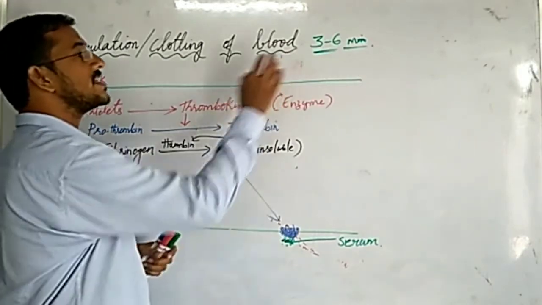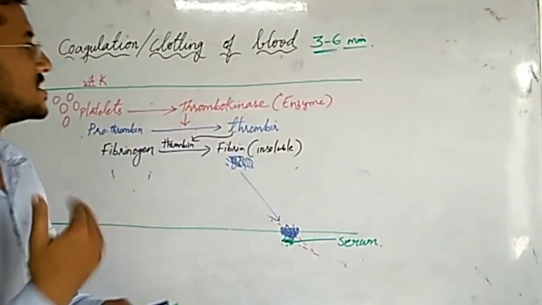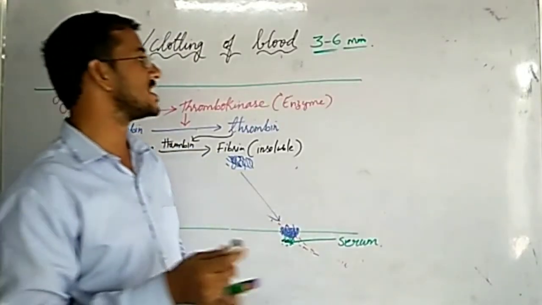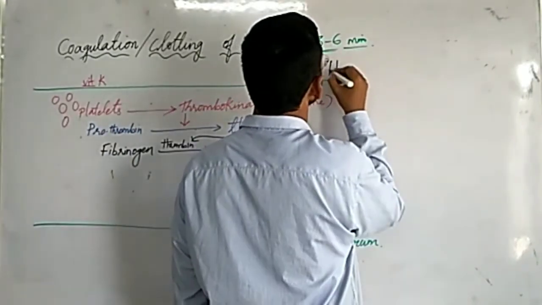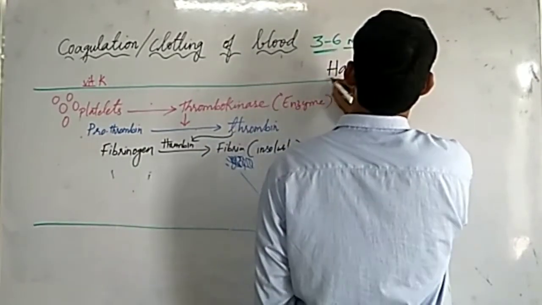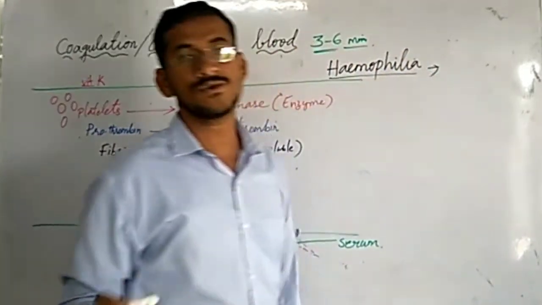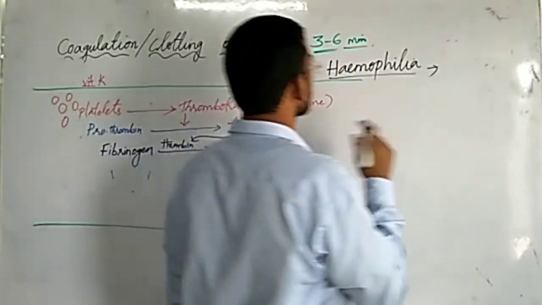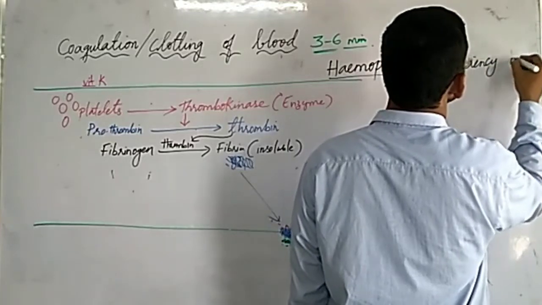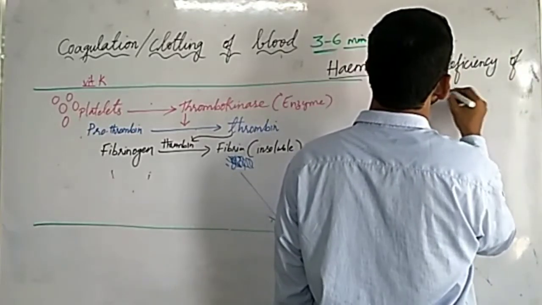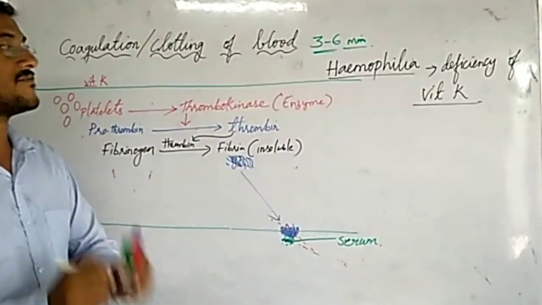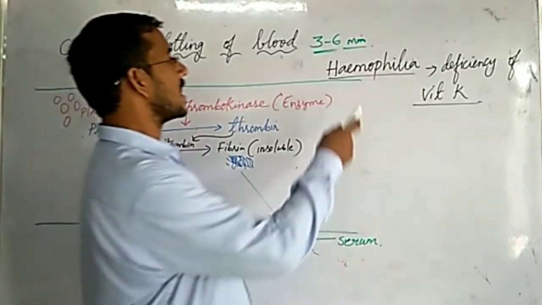If blood is not stopping, if blood is continuously flowing, that condition is called hemophilia. Hemophilia occurs due to deficiency of vitamin K. Vitamin K deficiency in our body causes hemophilia.